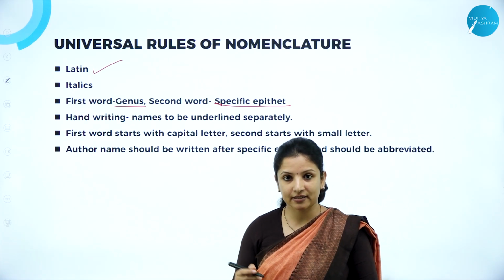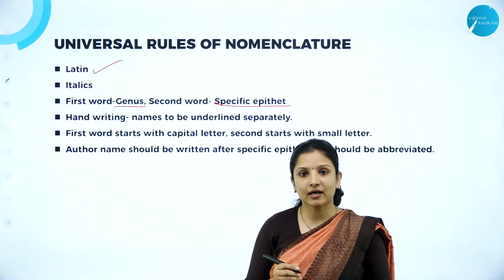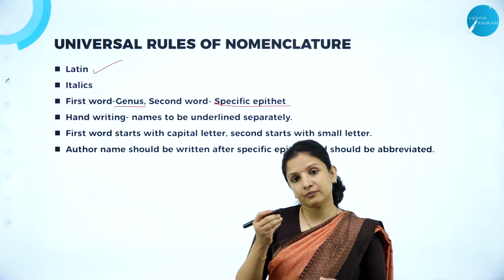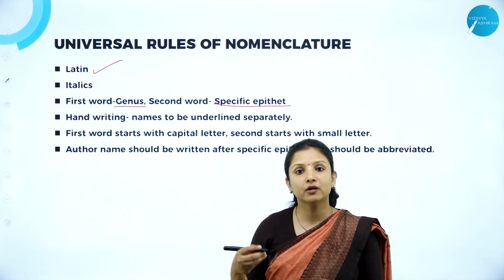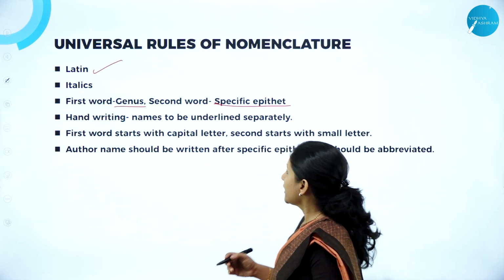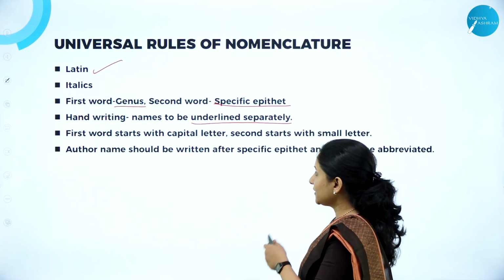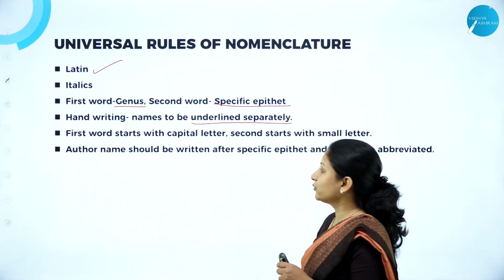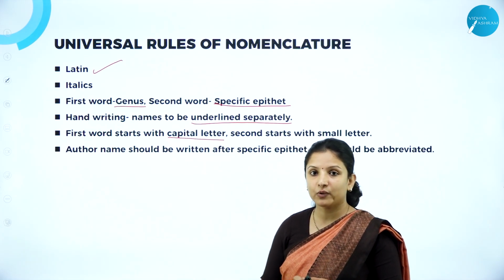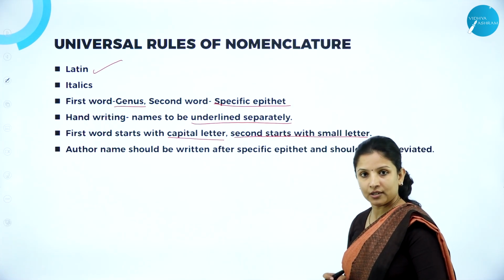So when we are handwriting, that is when we are using a pencil or a pen, and when we are writing down, at that time we cannot italicize that particular word, right? Because if we try to italicize, the handwriting will look odd. So that is why when we are handwriting a biological word, it should always be underlined separately. Next, the first word should always start with a capital letter. So the genus should always begin with a capital letter and the second should always start with a small letter.